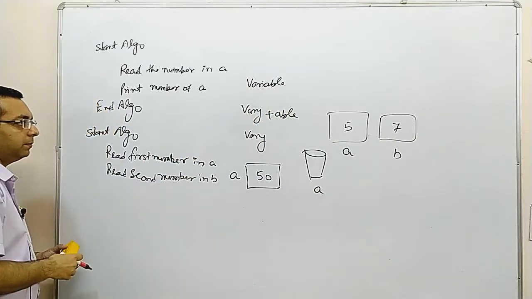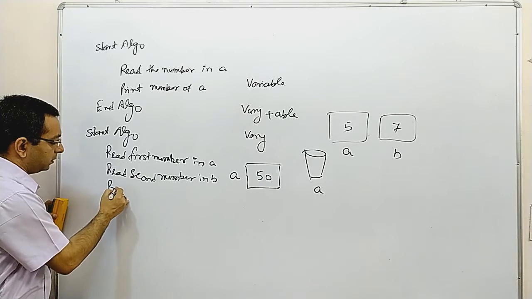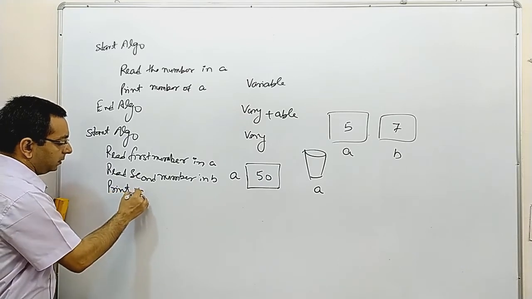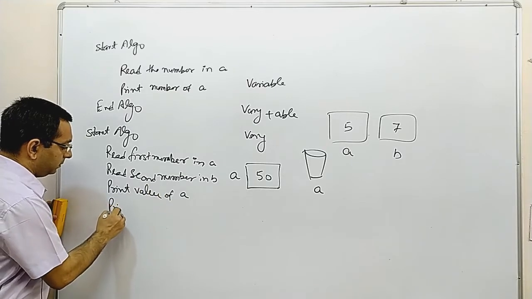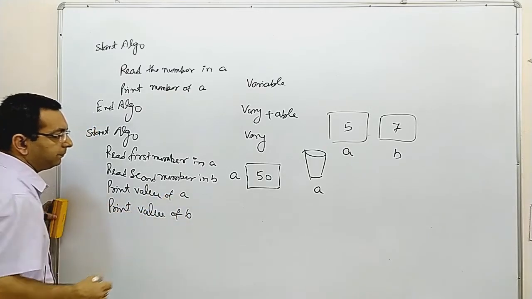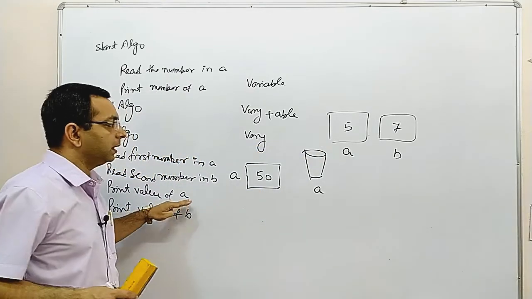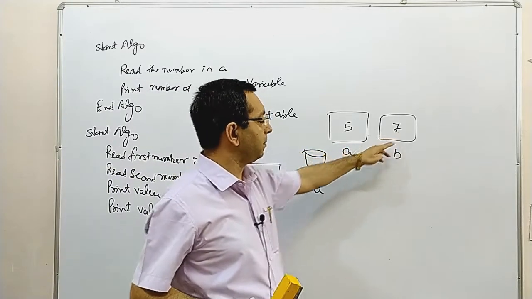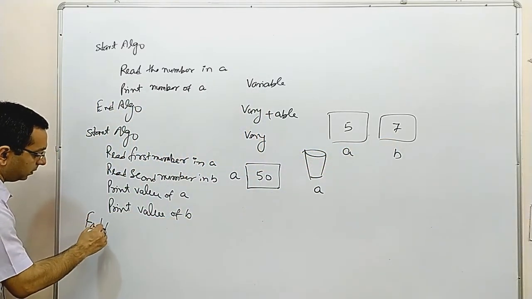Now we have to print them. So print value of A, and then print value of B. That's it. Whatever is stored in A will be printed here, and whatever is stored in B will be printed here. That's it, and end algo.